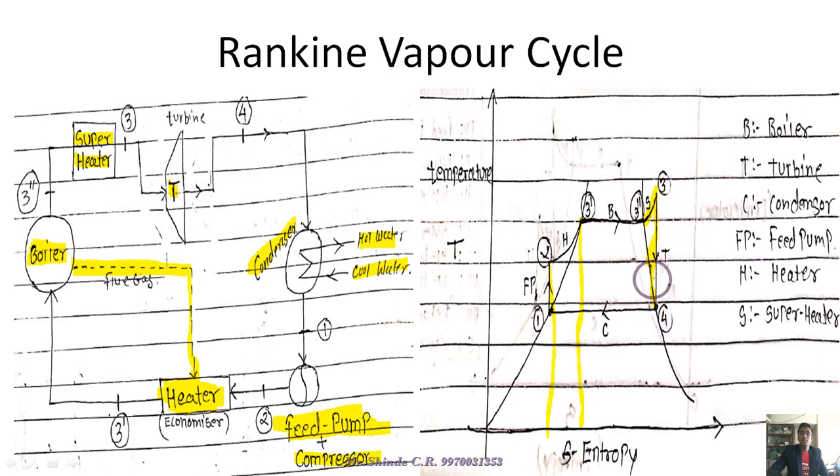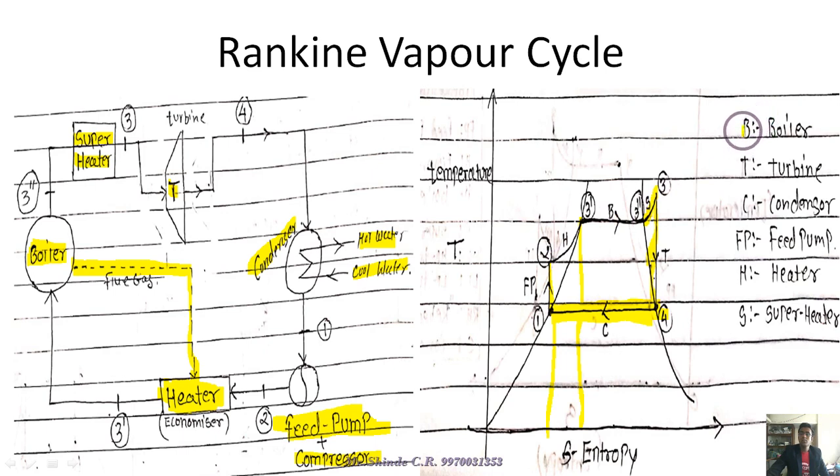So 3 to 4 there is a steam turbine. Then again 4 to 1, 4 to 1 cycle. There, we have to see the condensation. Here the condensate can be done, nothing but rejection of the heat energy, and whenever there is a rejection of the heat energy, heat energy is directly proportional to entropy, nothing but there is a decrease in the entropy. So this cycle is very important from the exam point of view, because this is the modified cycle as compared to the Carnot cycle.